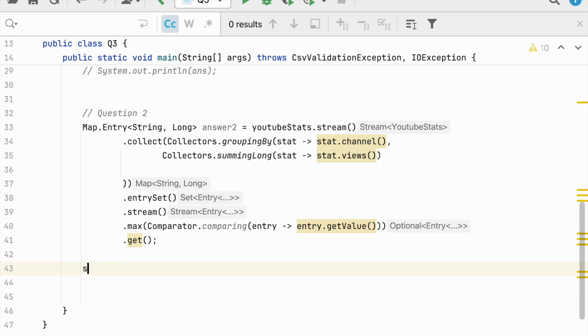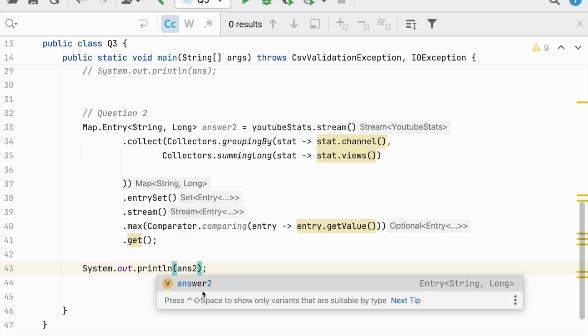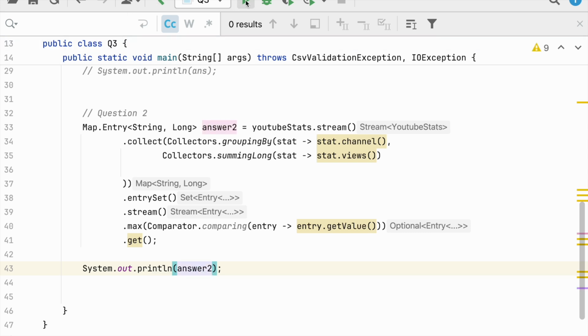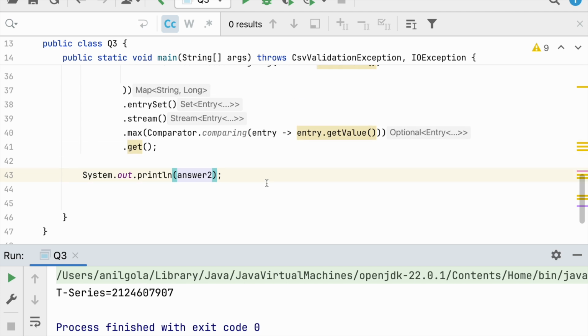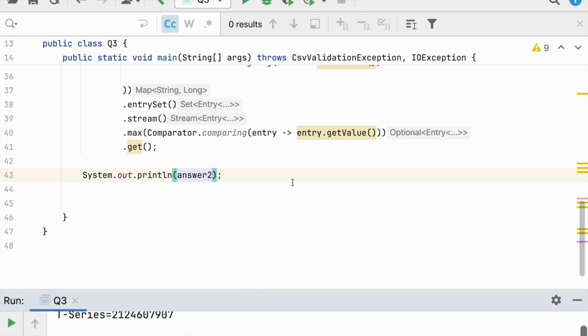And let me just print this out, answer number 2, and let me see the answer of this. Of course, T-Series has got basically the most views combined.